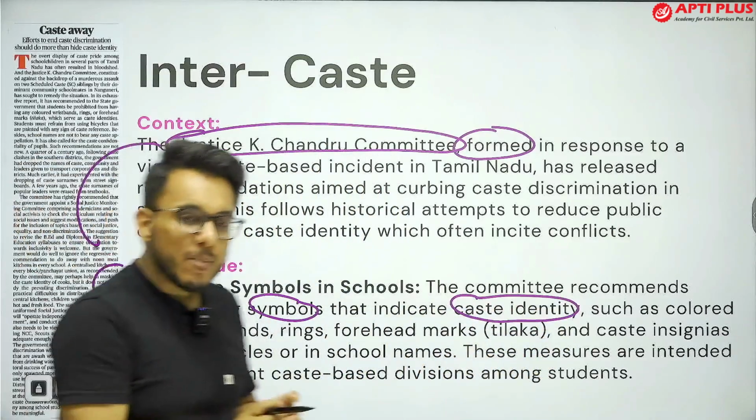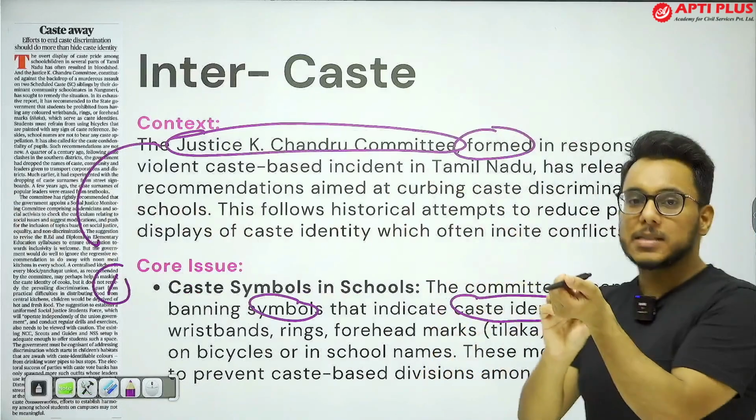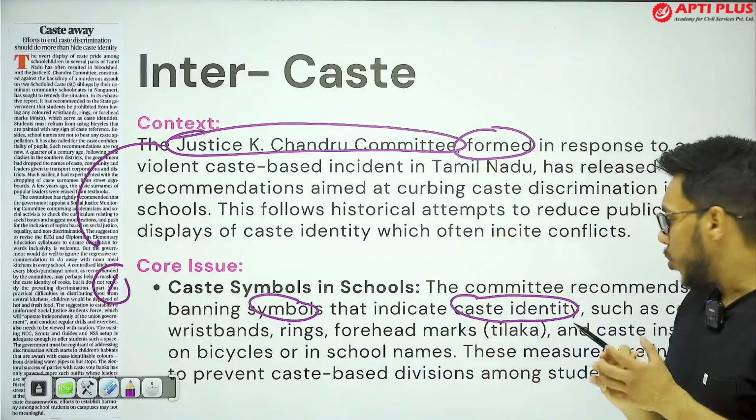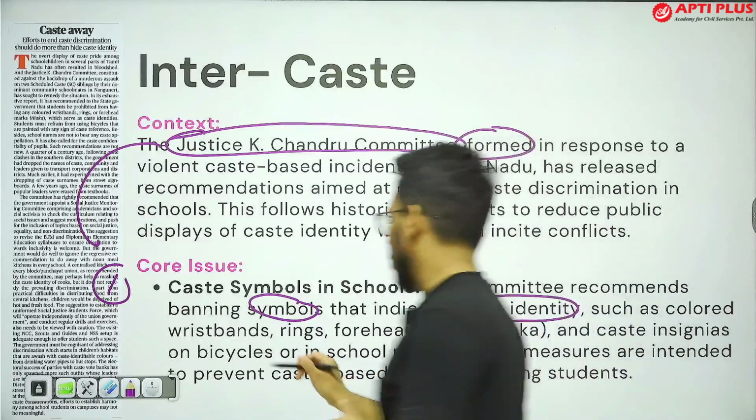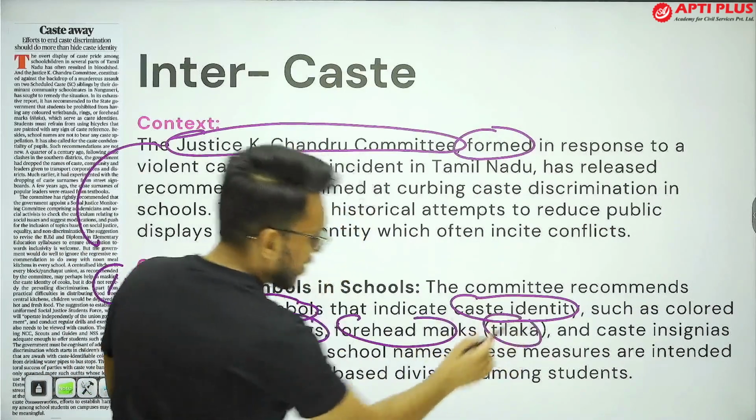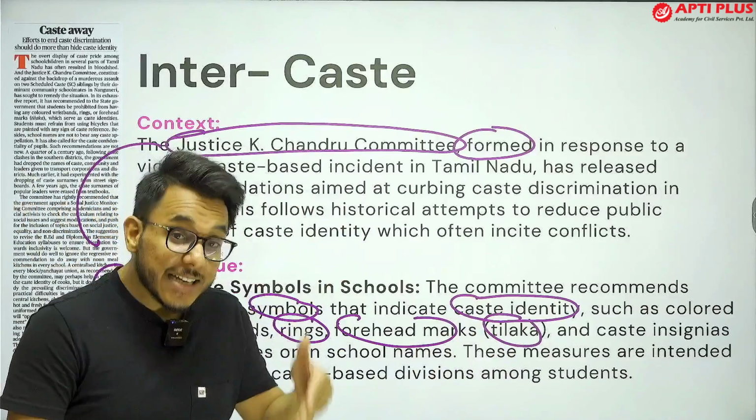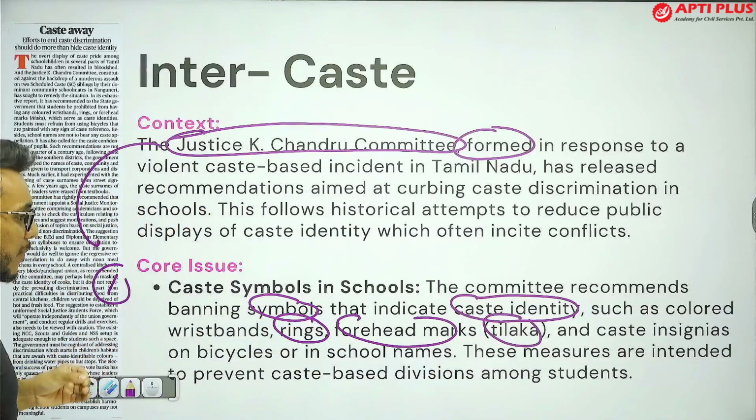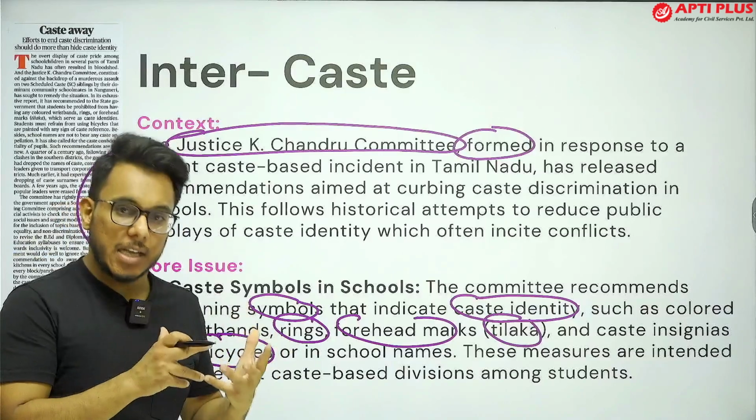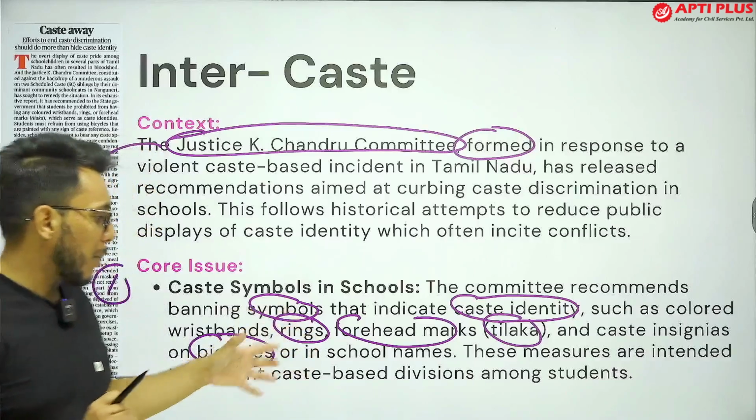For example, many times students wear colored wristbands. Often certain colors are attached to a particular caste, so colored wristbands should not be allowed. Some particular types of rings and forehead marks such as tilaks should not be allowed. Why? Because often they give an indication about one's religion and one's caste. Also, it has been provided that any caste insignia, any caste expression, any caste name, any caste-related picture or sticker should not be allowed on bicycles.